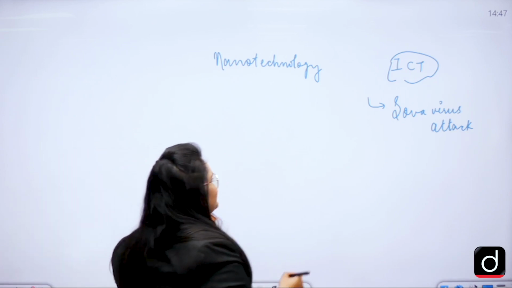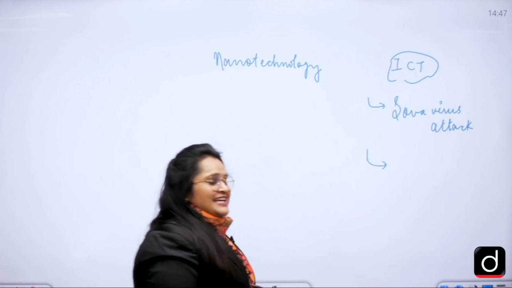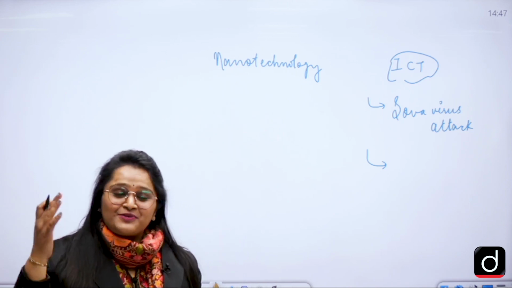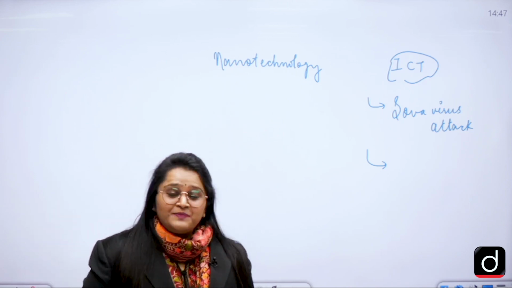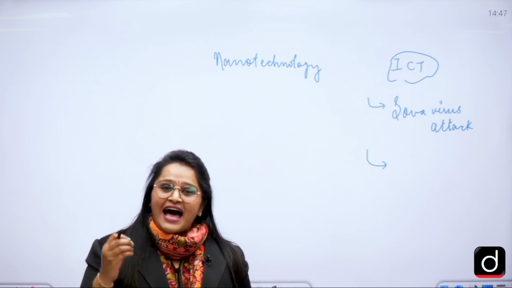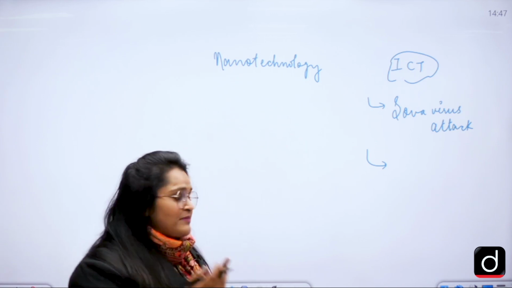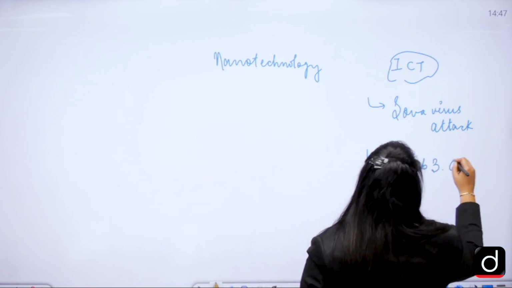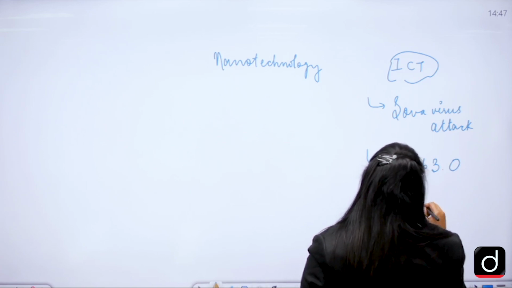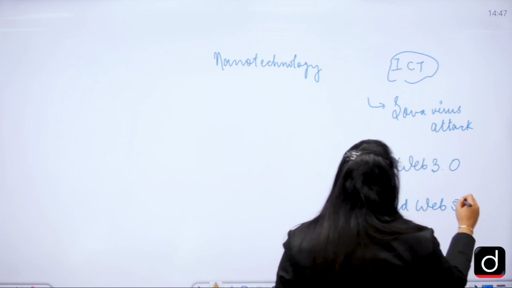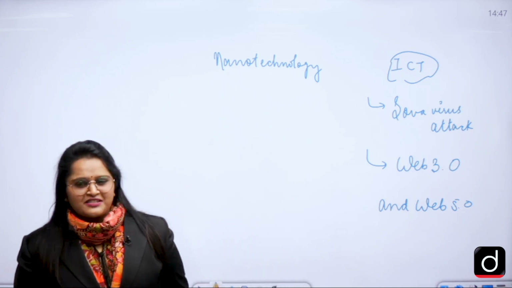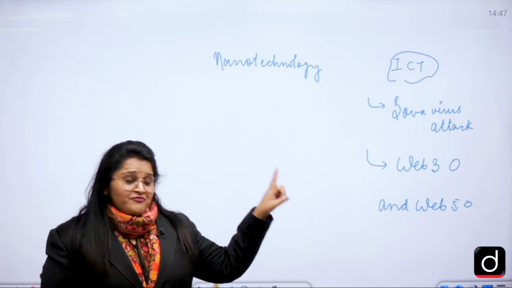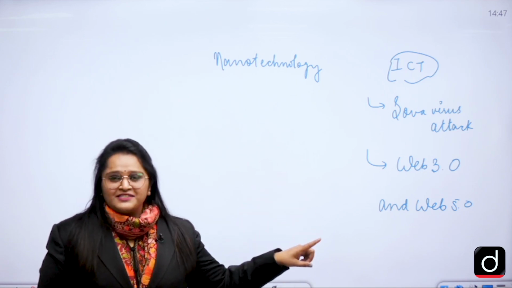Right? Then, today is a world of artificial intelligence. It is a world of metaverse, right? In UPSC 2022, the question was already asked related to artificial intelligence and metaverse. So from them, two terms are associated, that is Web 3.0 and Web 5.0. Now many of the students ask me, ma'am, you haven't written Web 4.0. You have written Web 3.0 and Web 5.0.